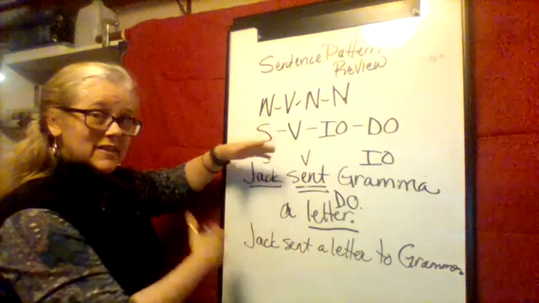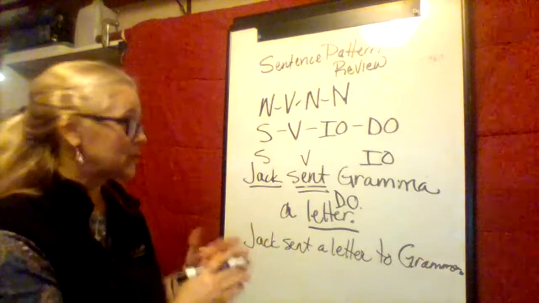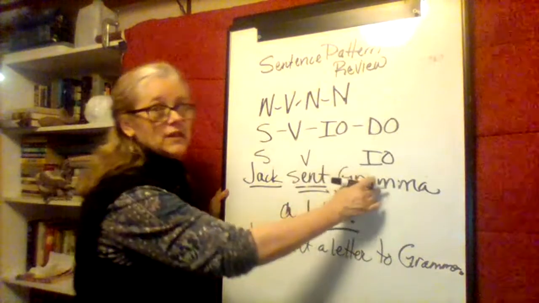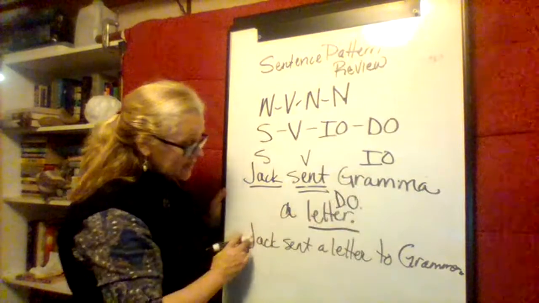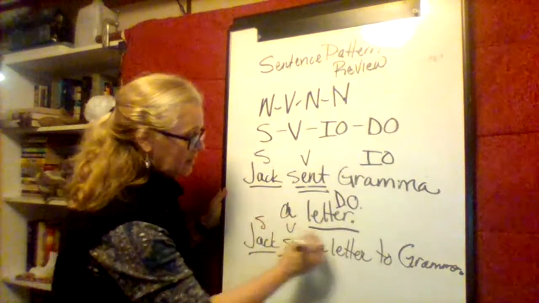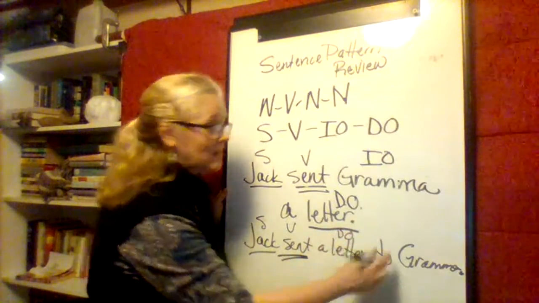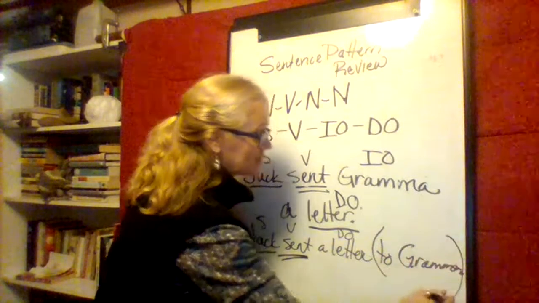Same idea, the same action is happening, the same thing is getting sent, it's getting sent to the same person. In this sentence, we used an indirect object. In this sentence, verb, subject, direct object, and what's this? This is a prepositional phrase.